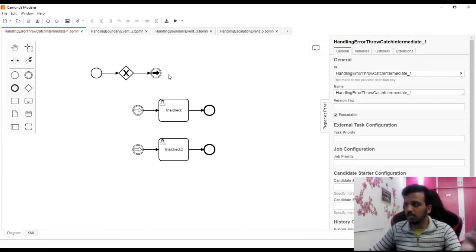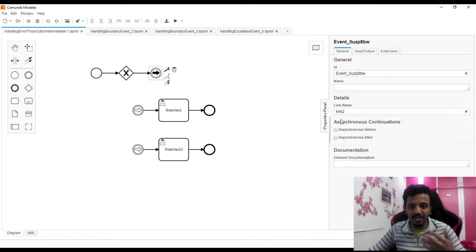So what happens if, suppose, there is a link which I forgot, or a link which is not mentioned? Let's say I'm saying this is link 2, but link 2 is not present anywhere. Then what will happen? We have interrupted exception, checked exception, unchecked exception, then we have an exception. So if nothing is matched, then there will be some parent which will take care of everything.